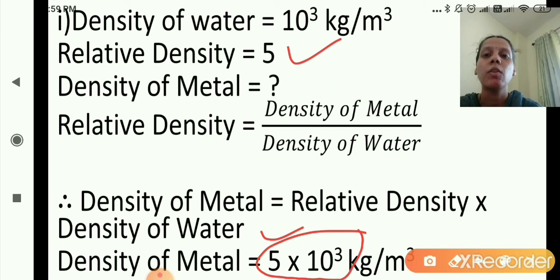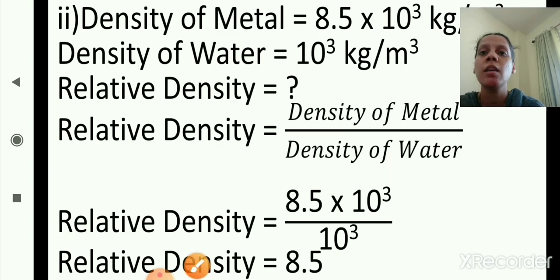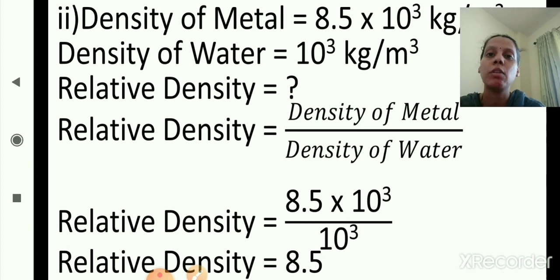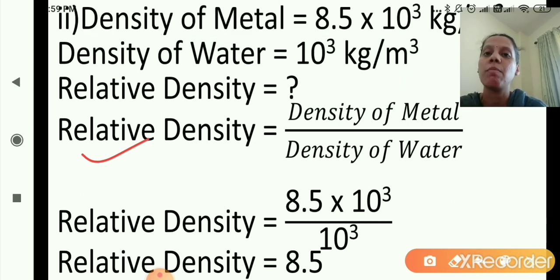Okay. Now we will solve the second sum from the table. As you can see here, density of metal is given, that is 8.5 multiplied by 10 raised to 3 kilogram per meter cube, and density of water is 10 raised to 3 kilogram per meter cube. Now we will find out relative density. First we will write down the formula. What is the formula to find out relative density? Density of metal upon density of water. Yes, we will write down the formula first. Relative density is equal to density of metal upon density of water.